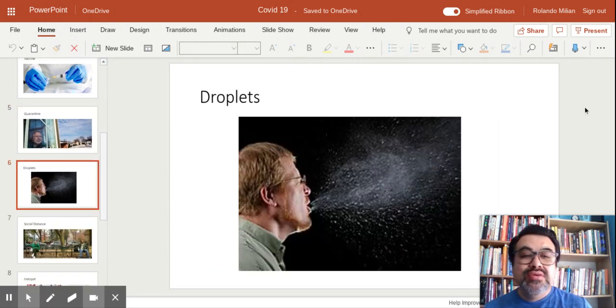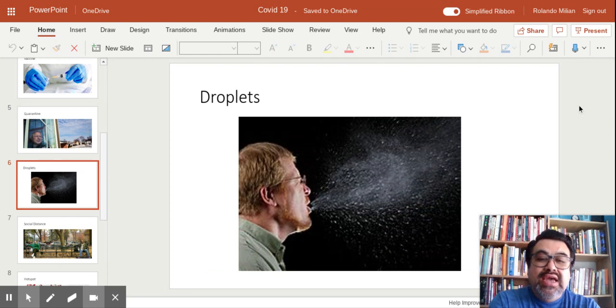The next vocabulary word is droplets. And as you can see in the picture, the droplets are those particles that come out of a person's mouth. This is why we need to wear a face mask because we don't want to be infected. Those particles are the ones who infect us. So in English, we call them droplets.